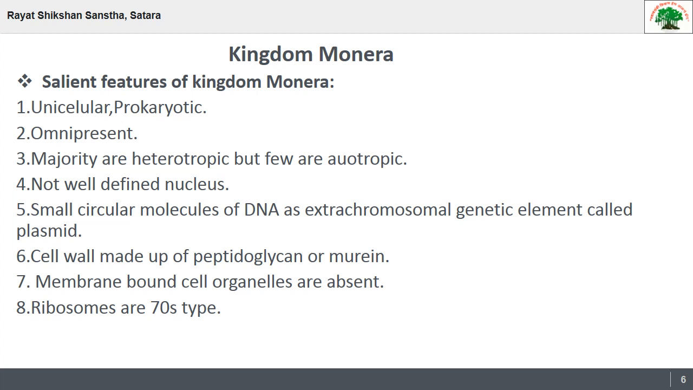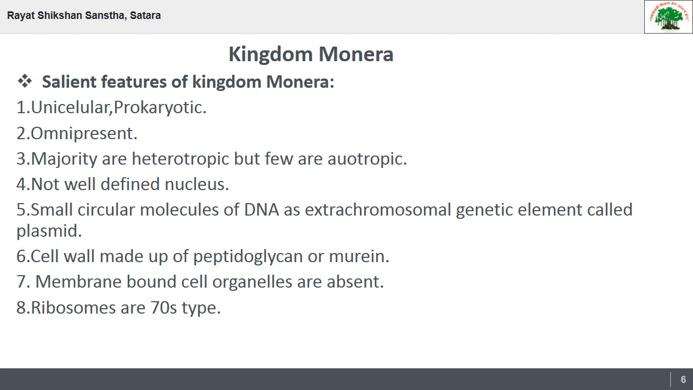Membrane-bound cell organelles means there is an absence of mitochondria, which is the powerhouse of the cell. Then chloroplast: in some members chloroplast is present, that is the autotrophic ones. Then endoplasmic reticulums are absent. So these are membrane-bound cell organelles, and these are absent in Kingdom Monera. Then the next feature of Kingdom Monera is the 70S type of ribosome. This means the smaller ribosomes are present in Kingdom Monera organisms.